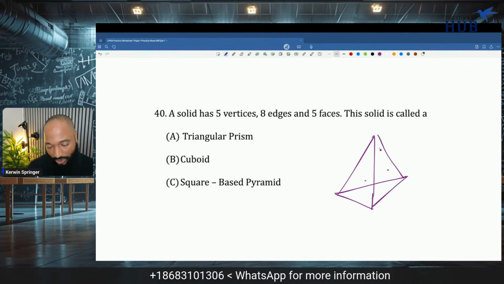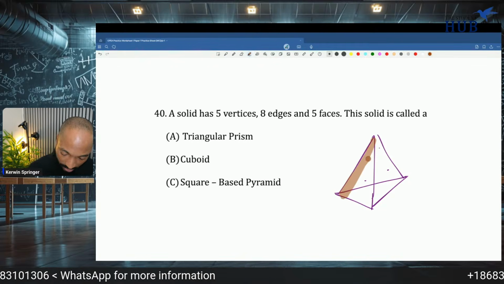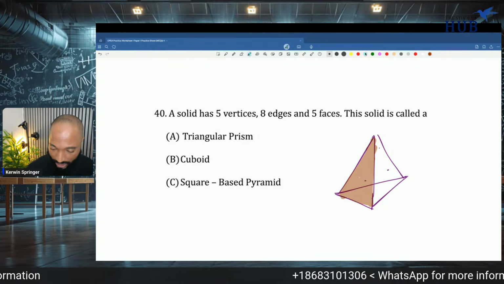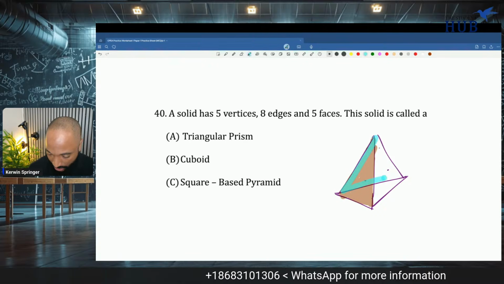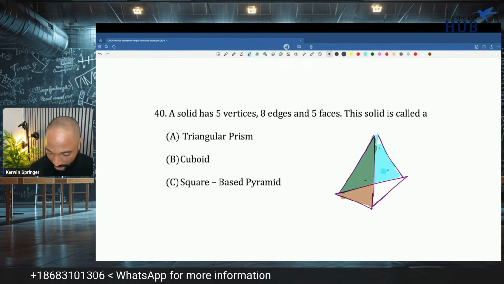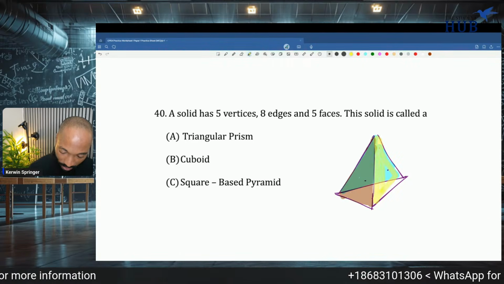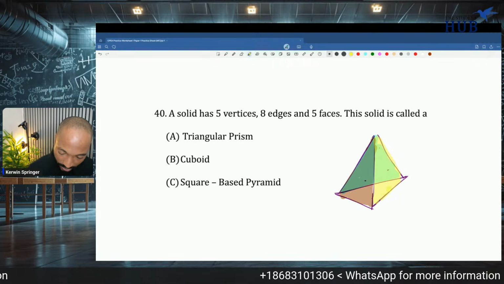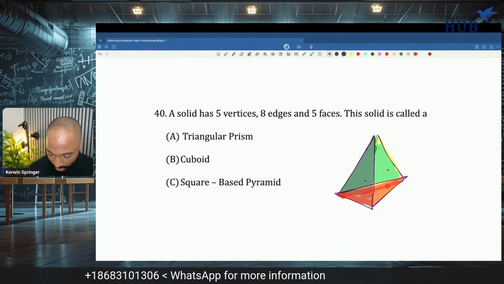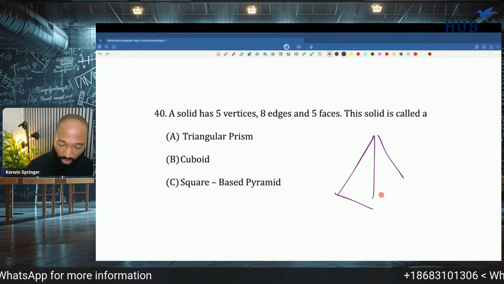Now, the triangular prism has 5 faces. I have this face. You see this face? One face here. There's this big face in the back. You all see that face in the back of the triangular prism that I drew there? There's this face on the side here. There's another face. Where's the other face? It's on the bottom. It's the base. But that's 4 edges, so it's not a triangular prism. So bye-bye. So I know what it is now.